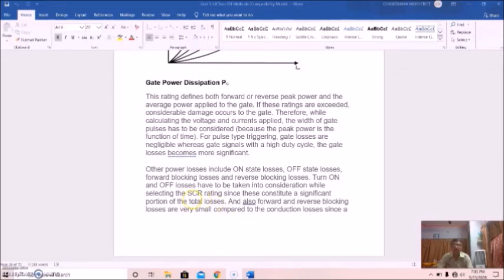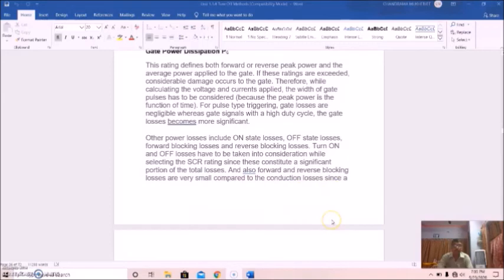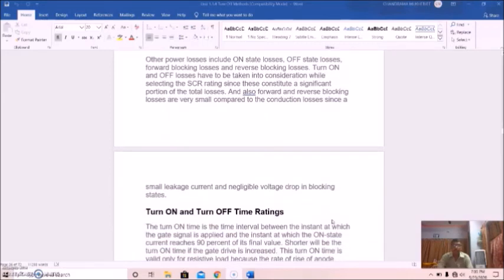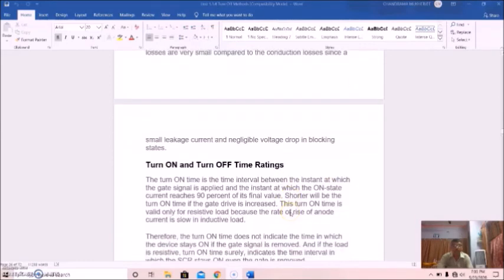Turn on and off losses also have to be taken into consideration while selecting the SCR ratings, since these constitute a significant portion of the total losses. Forward and reverse blocking losses are very small compared to the conduction losses, since there is a small leakage current and negligible voltage drop in blocking states.